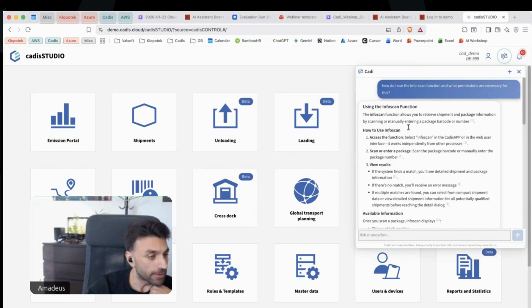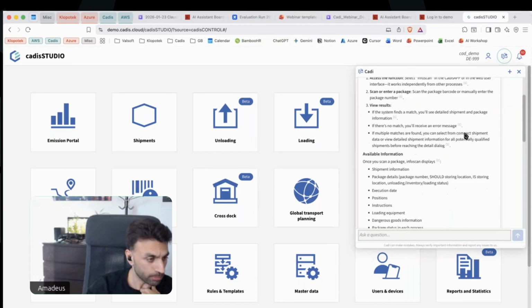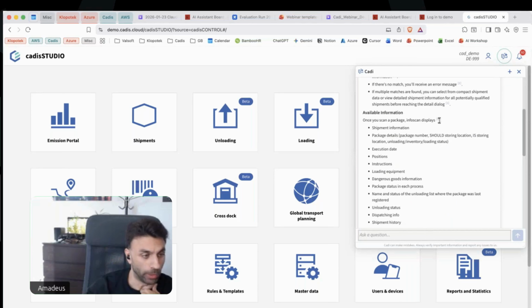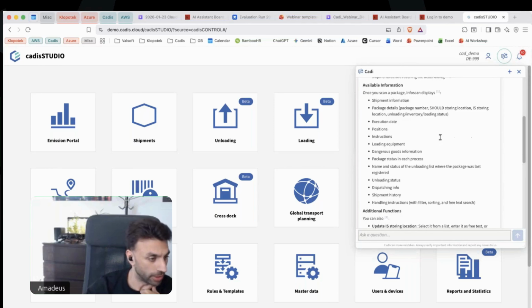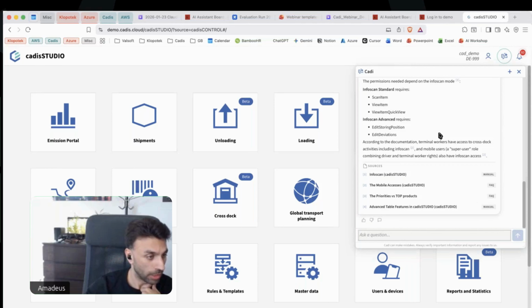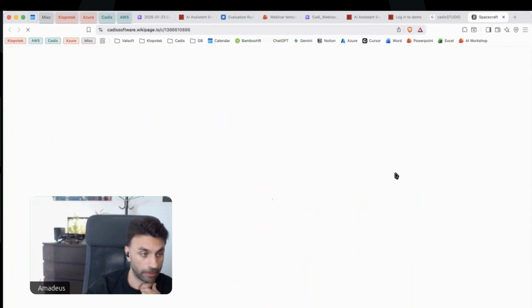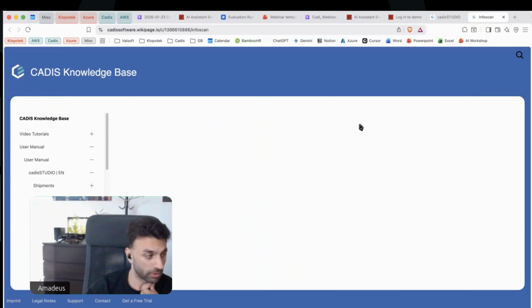In this case it looks like this. So it gives you a quick overview about the info scan function, and it also adds citations here to our documentation. So you can always see where it got which information from that it's presenting to you. And then at the very end of the answer here, you see a list of all the pages that have been used to construct the answers.